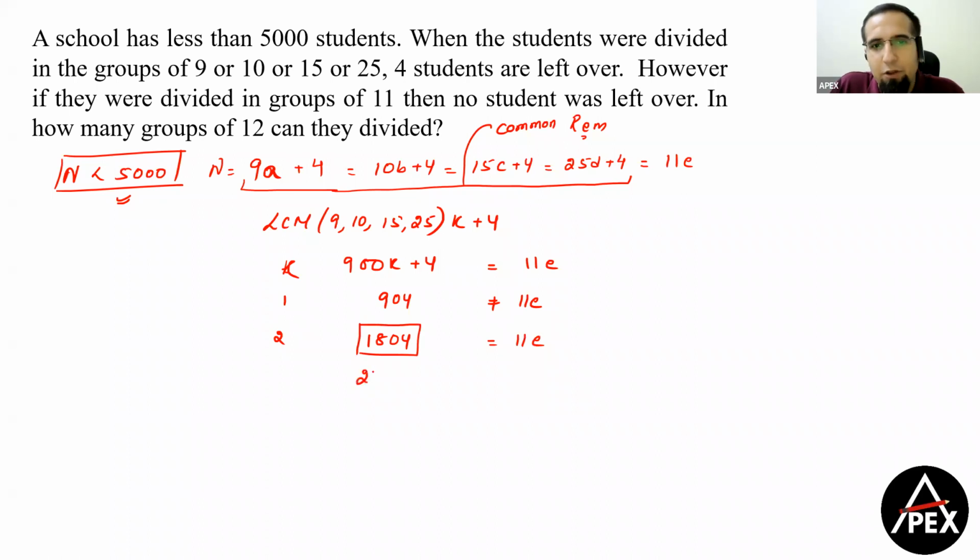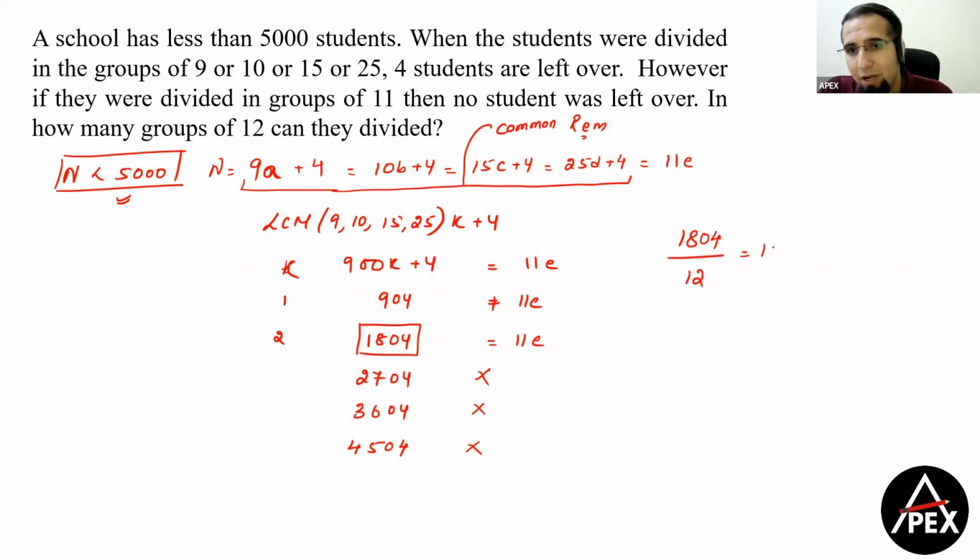And if you check, none of the other values will be in the form of 11E. 2704, 3604 are not divisible by 11, and this gives me 4504. This is also not a multiple of 11. So neither of them will work. So therefore, your number of students is equal to 1804. Now, if I'm dividing in groups of 12, how many groups can be made? So 1800 divided by 12 would give us how much, guys? 150 point something. So therefore, the answer for this question becomes there will be 150 such groups if we are looking at the complete division in the group of 12 each. Clear, guys? Let's move to the next question.